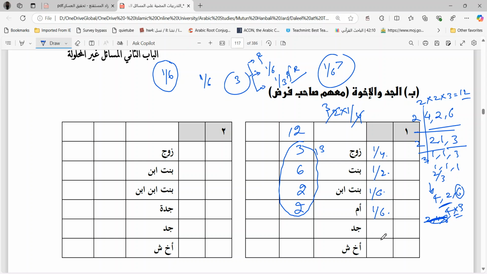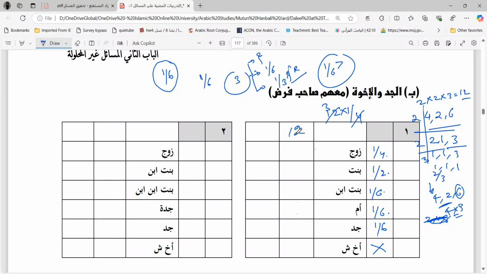In that case, what to do? Give 1/6 to the grandfather, because the grandfather is never deprived of this minimum share of 1/6, and the akh shaqiq will not take anything in this case. He will get nothing. Now the mas'ala will change. It is still 12. Why? Because adding another 6 will have no effect on the LCM.